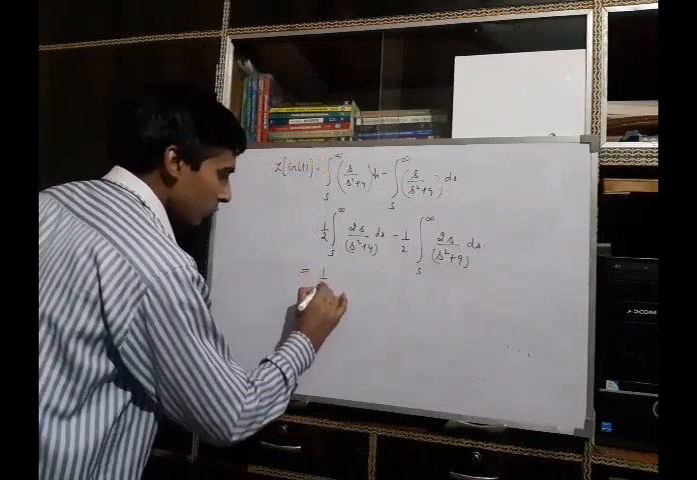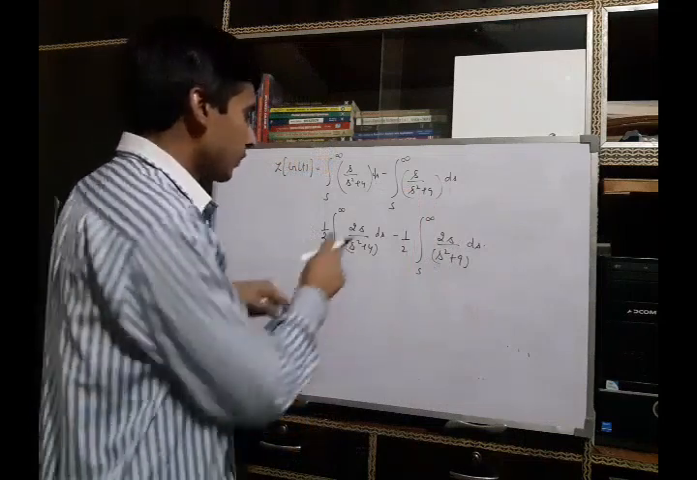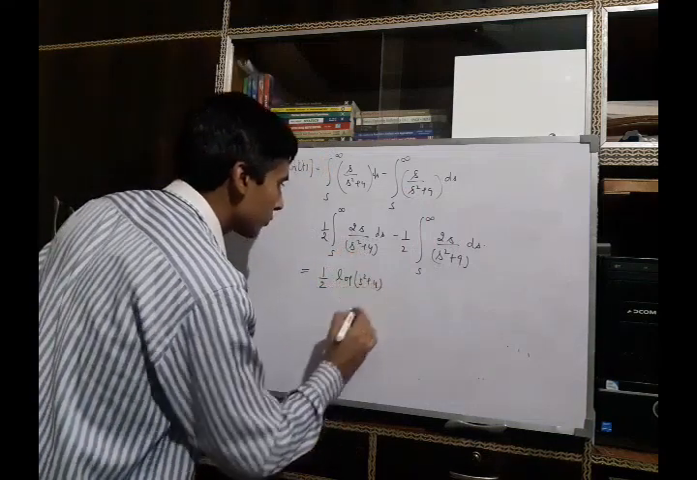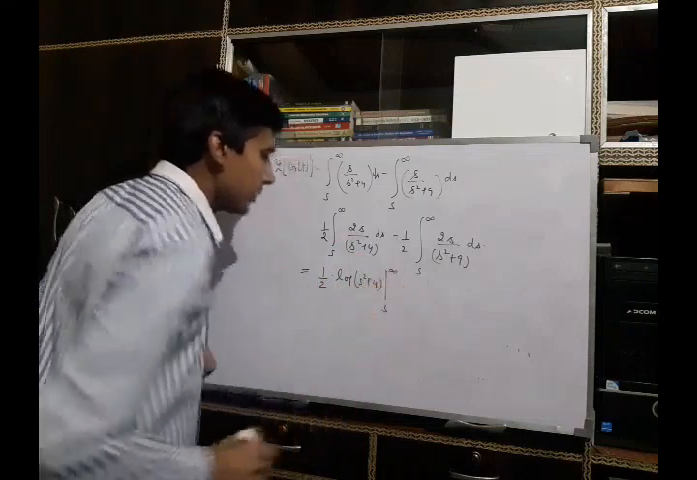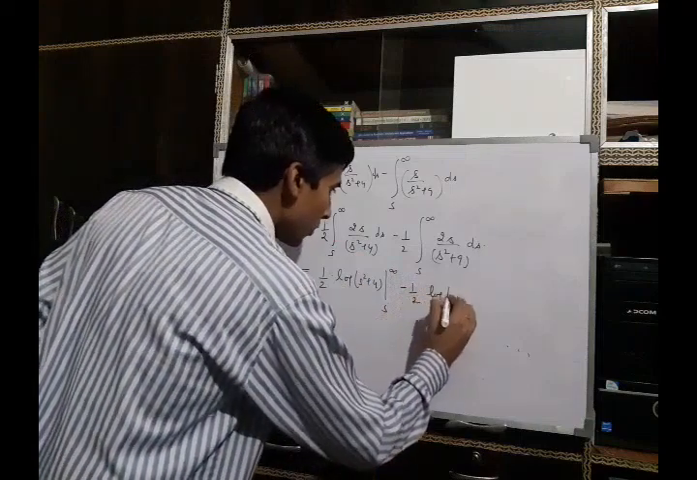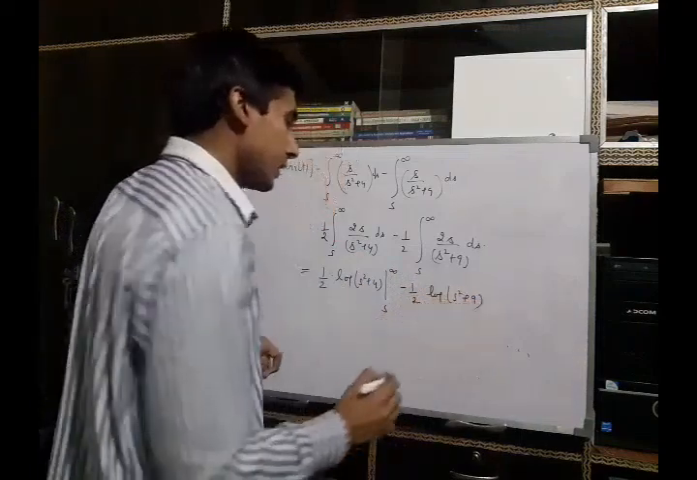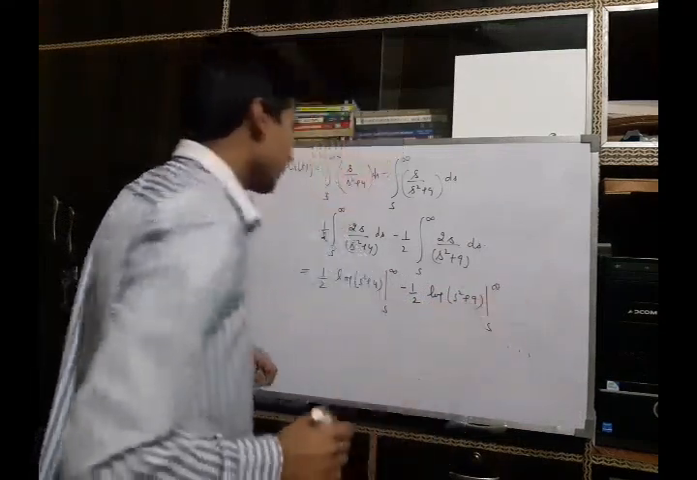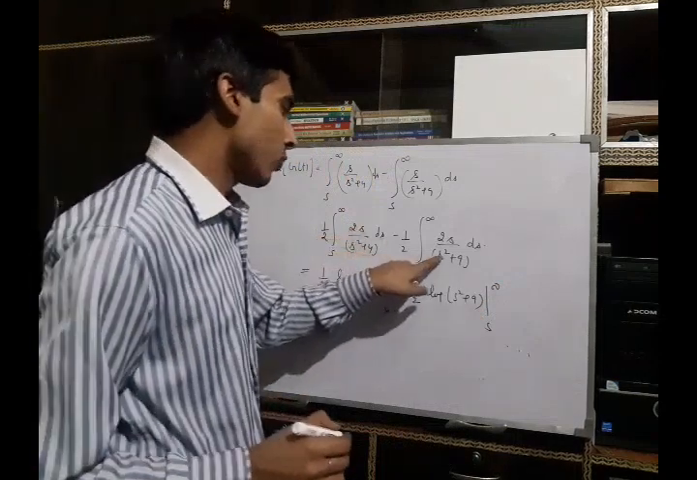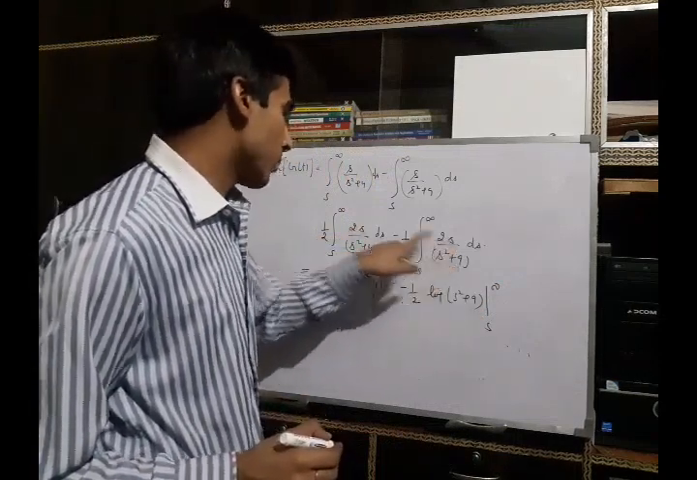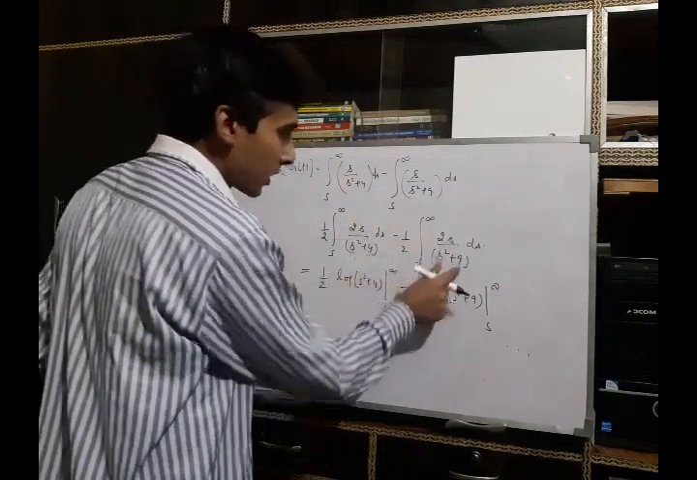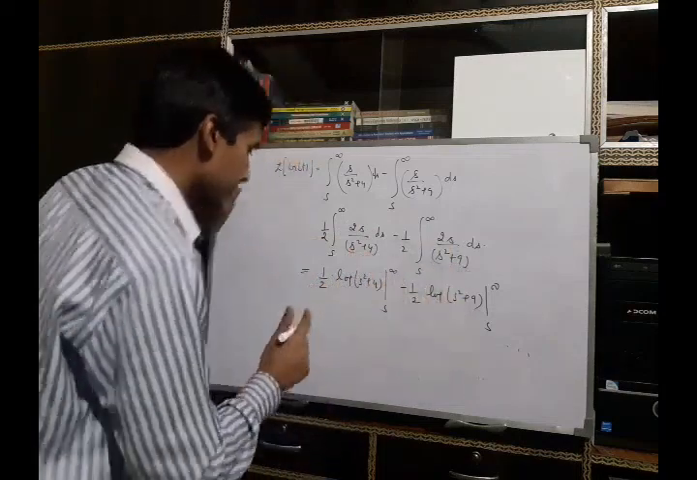Then this is equal to 1 by 2, and we can rewrite it as log of s square plus 4, the limit is s to infinity, and again minus 1 by 2 log of s square plus 9, and the limit of integration is s to infinity. Because we know the derivative of s square plus 4 is 2s, and the derivative of s square plus 9 is 2s. Therefore, by using the property of integral, this is the logarithm of the denominator and this is also the logarithm of the denominator.